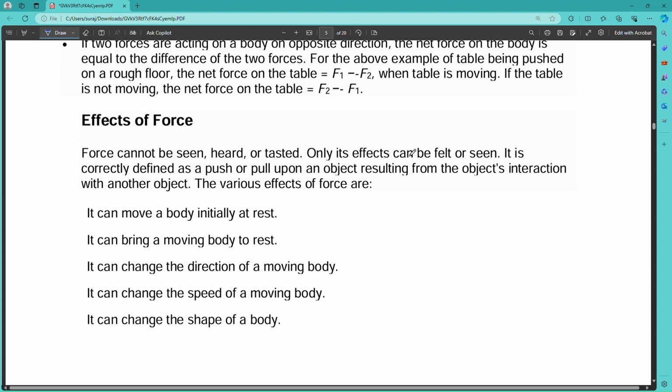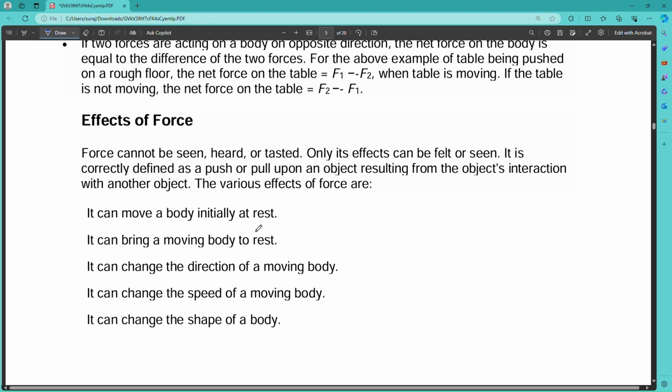So what are the effects of forces? Force cannot be seen, heard or tasted, only its effects can be felt or seen. It is correctly defined as a push or pull on an object resulting from the object's interaction with another object. The various effects of force are: first, it can move a body initially at rest.